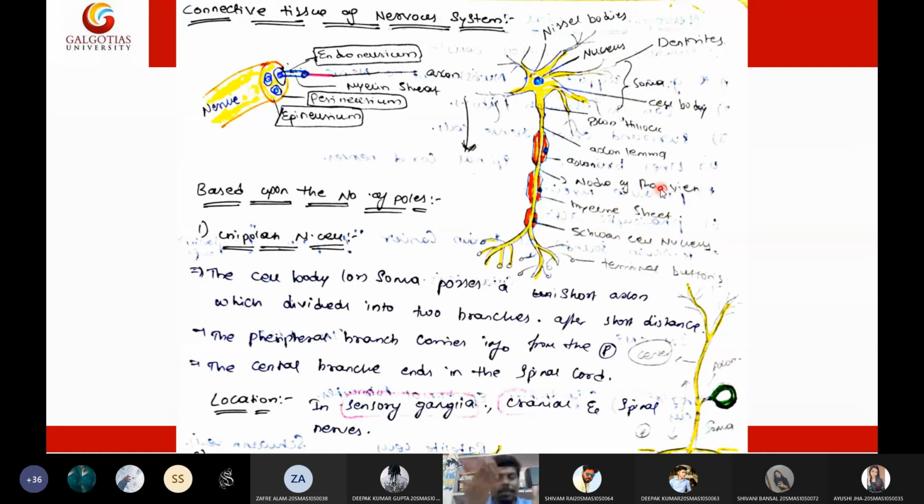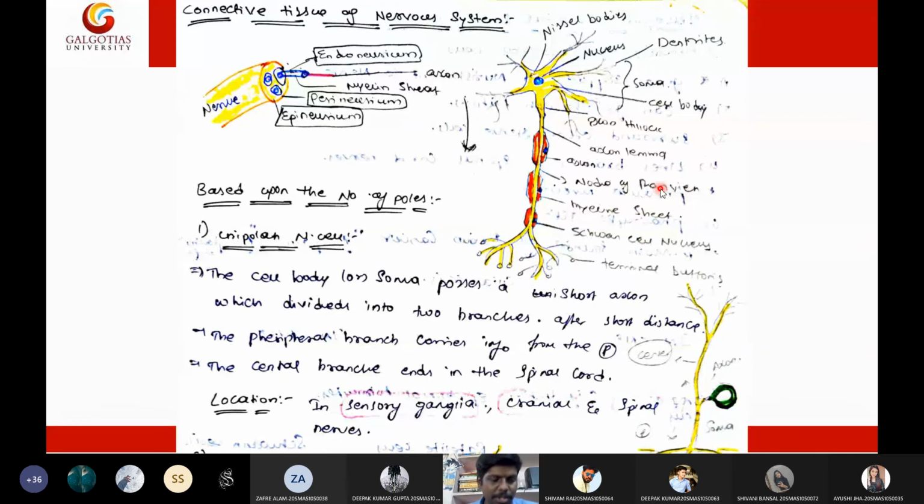It will act as a junction between the movement of the electricity. So the mode of transmission of electric current will be in an alternating current fashion. In such a way, the electricity can move fast in a short period of time because of the presence of these nodes of Ranvier. That is why the nodes of Ranvier are present in the neuron. I know that I'm giving you excessive information, but you just need to know why we have nodes in between the myelin sheath. The nodes are responsible for the better transmission of electric potentials between the neurons.